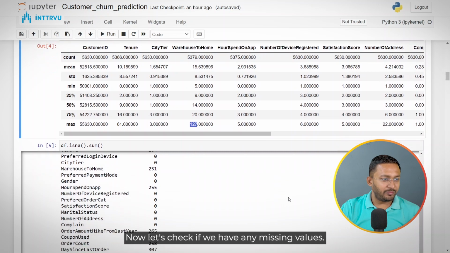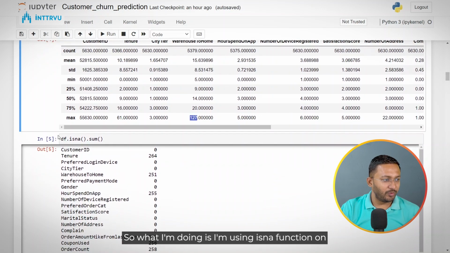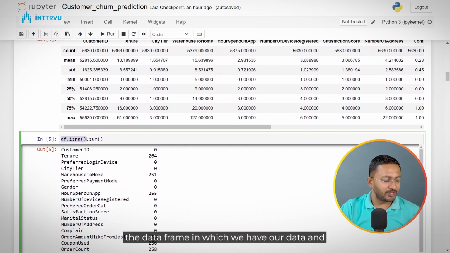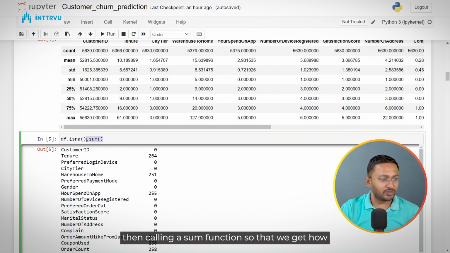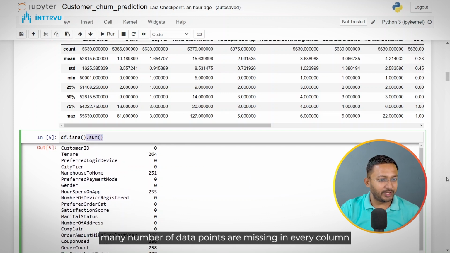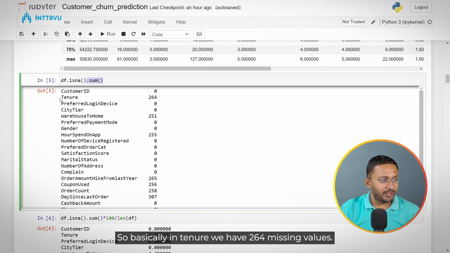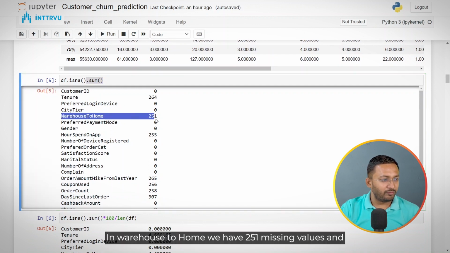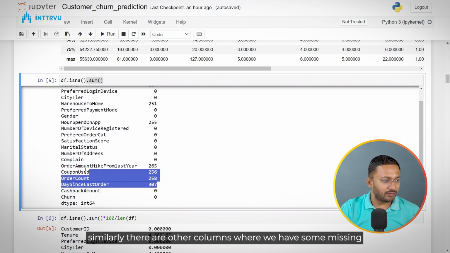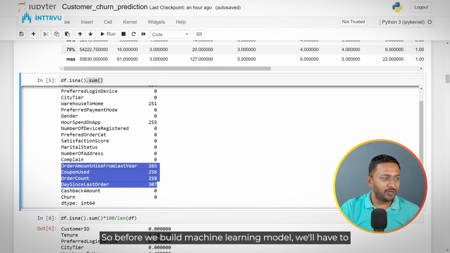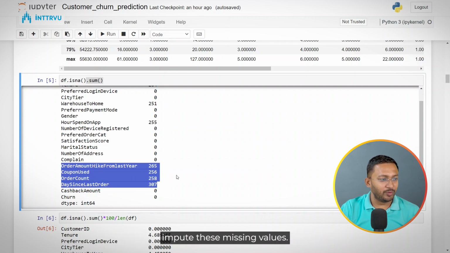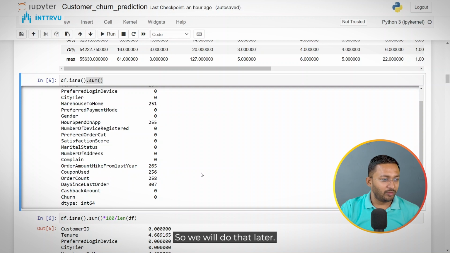Now let's check if we have any missing values. So what I'm doing is I'm using the isna function on the data frame in which we have our data, and then calling a sum function so that we get how many data points are missing in every column that we have. So basically in tenure, we have 264 missing values. In warehouse to home, we have 251 missing values. And similarly, there are other columns where we have some missing values as well. So before we build a machine learning model, we'll have to impute these missing values. So we will do that later.